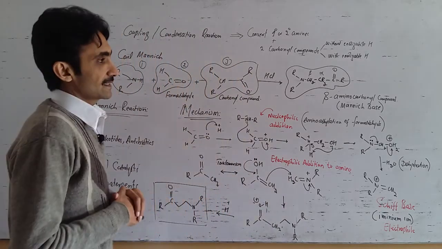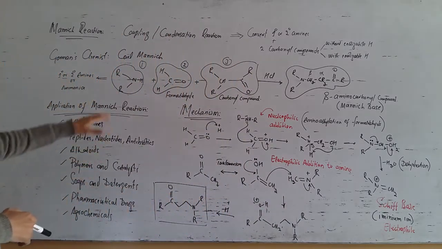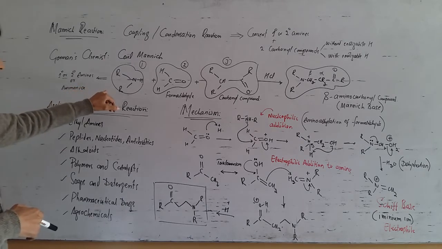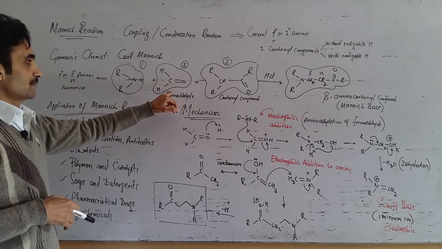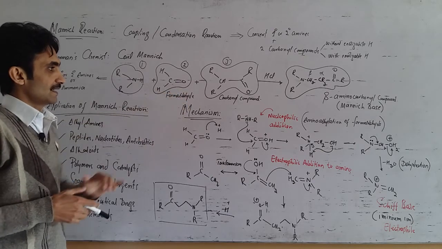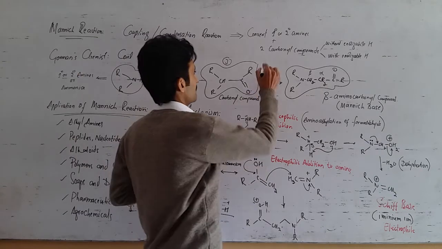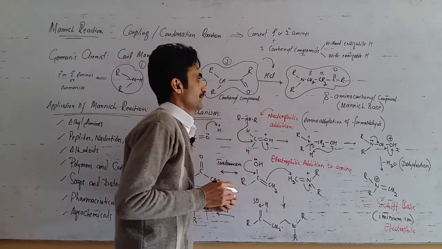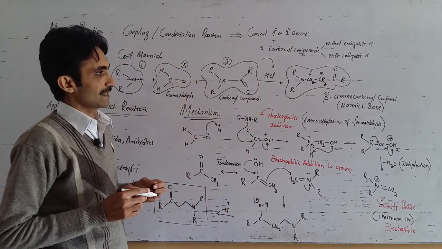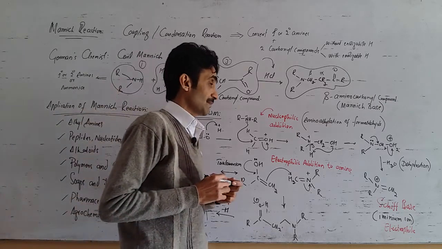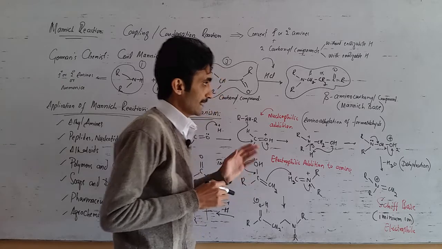Especially in the Mannich reaction, three different ingredients, such as primary or secondary amine or ammonia, react with formaldehyde and a carbonyl compound in the presence of an acidic or basic medium, which acts as a catalyst, to give rise to a product known as a beta amino carbonyl compound, and this beta amino carbonyl compound is a Mannich base.